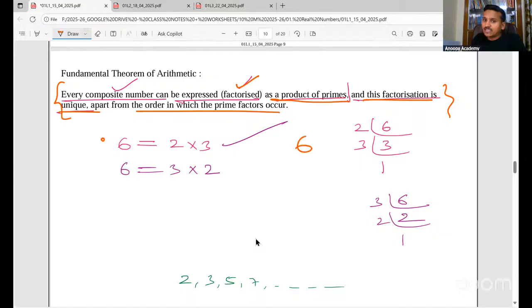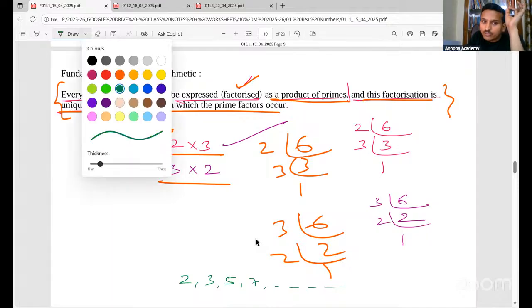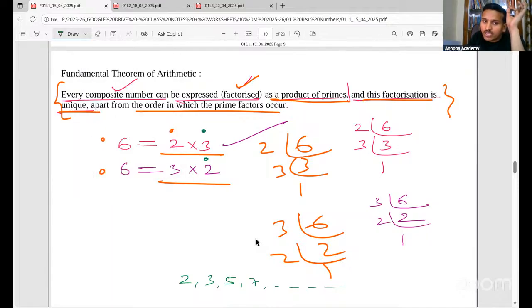I can take 6 and write 2 3s are 6, 3 1s are 3. So 6 is 2 into 3. Now somebody can start with 3 also, 3 2s are 6, 2 1s are 2. So 3 into 2. Yes or no? See, order is different. Here 2 into 3, here 3 into 2. Order is different, but the prime numbers, here also I have 2, here also I have 2, here also I have 3, here also I have 3. Correct? So prime numbers are same only. Order is different, but prime numbers are not going to change.